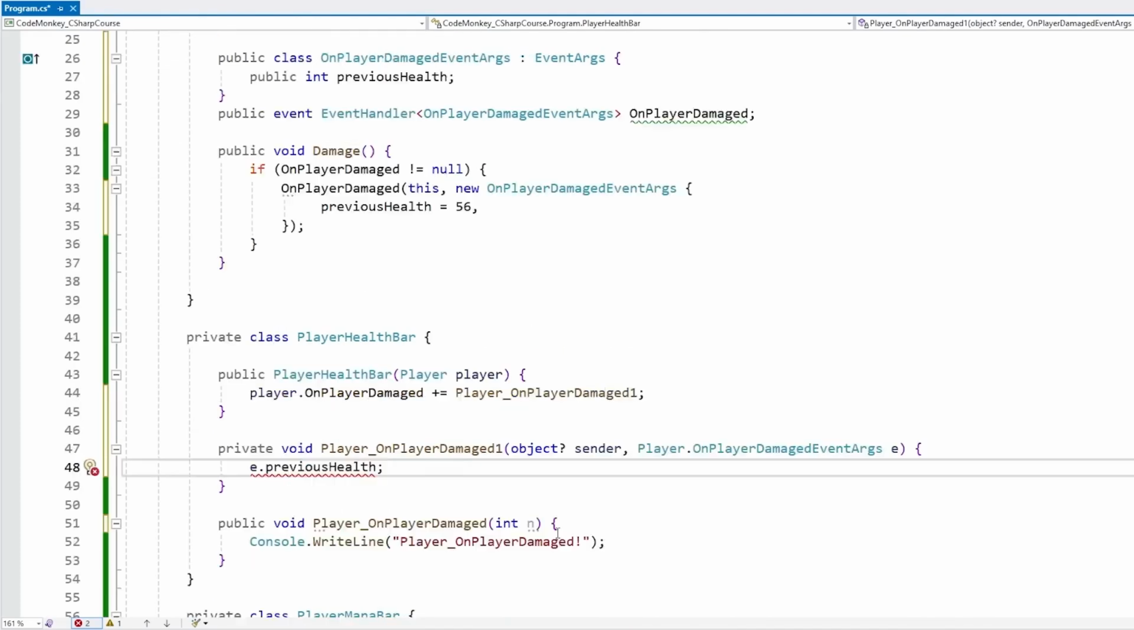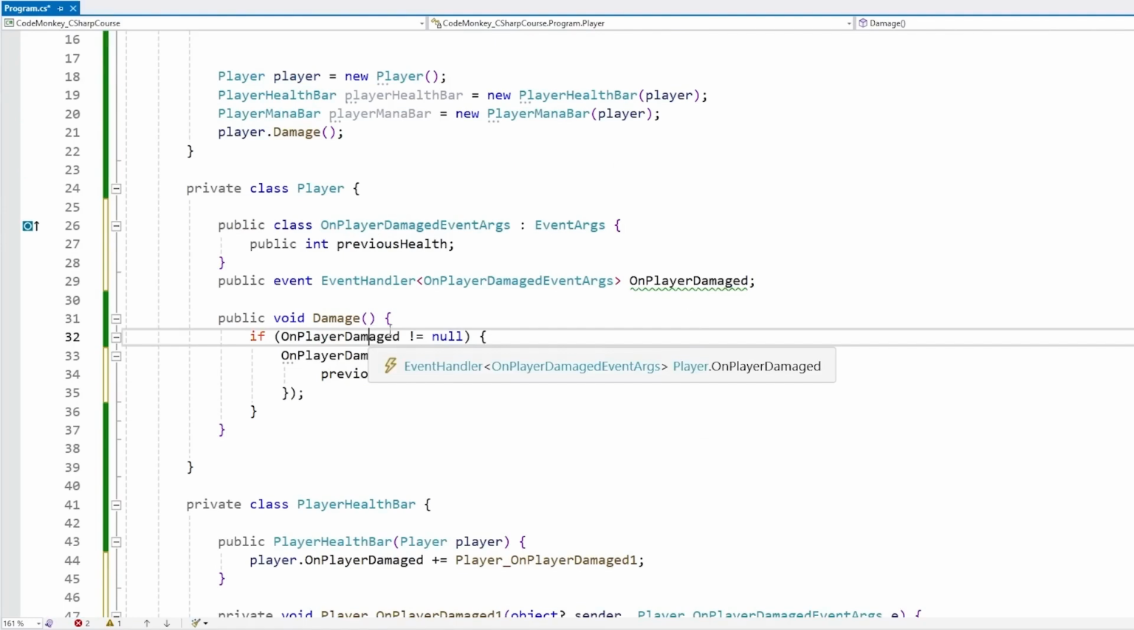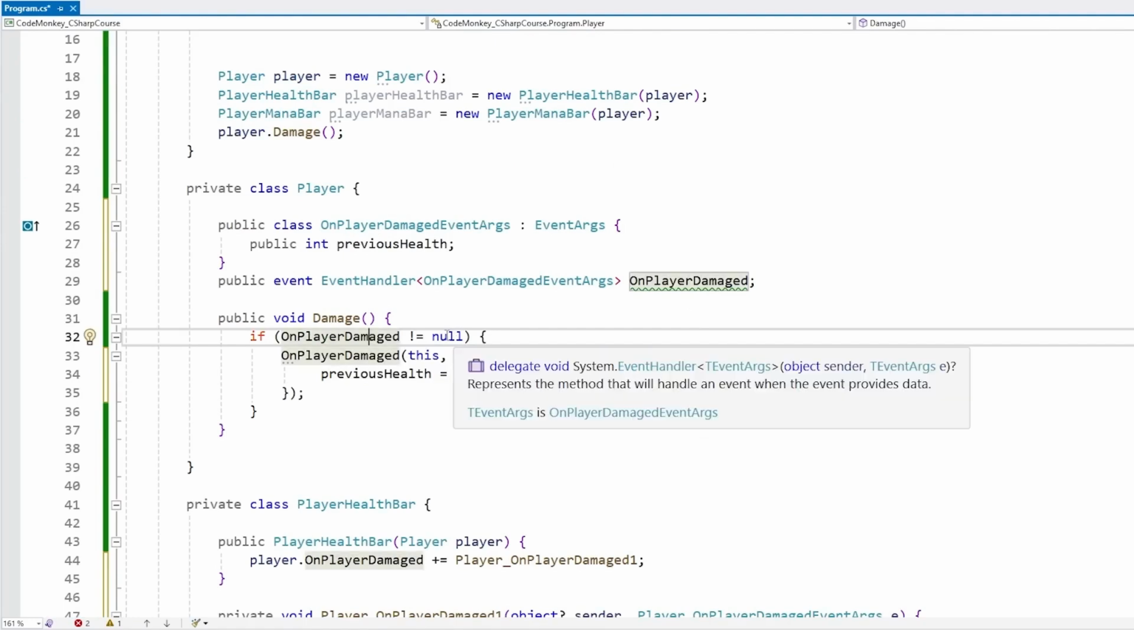and we can do whatever we want. Also, one of the first things we saw is over here, if we do not add this null check, then this is actually going to throw a null reference exception. So you always need to check for null.